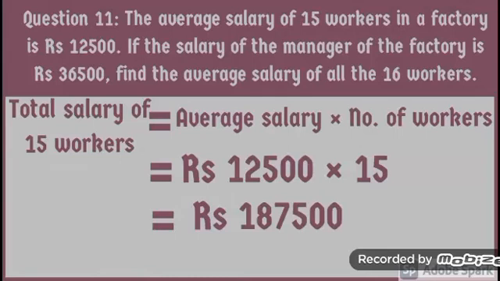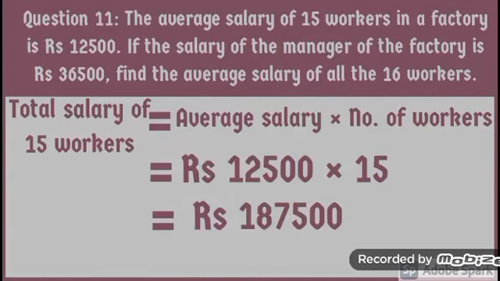In this question, in a factory, there are total 16 workers, 15 workers plus 1 manager. So in total, there are 16 persons. We have to find out the average of their salaries.